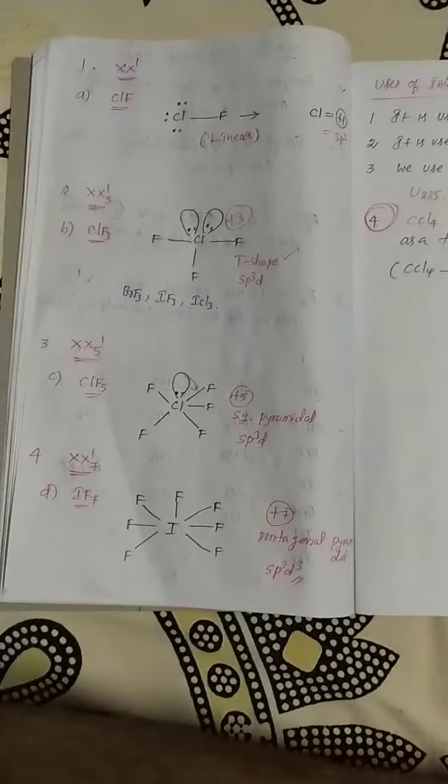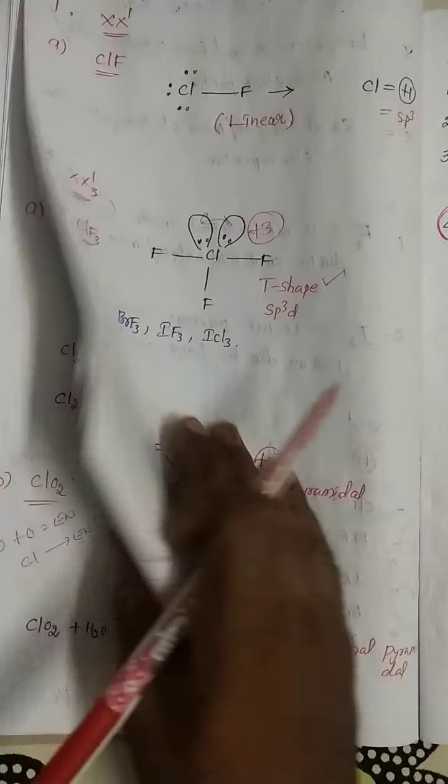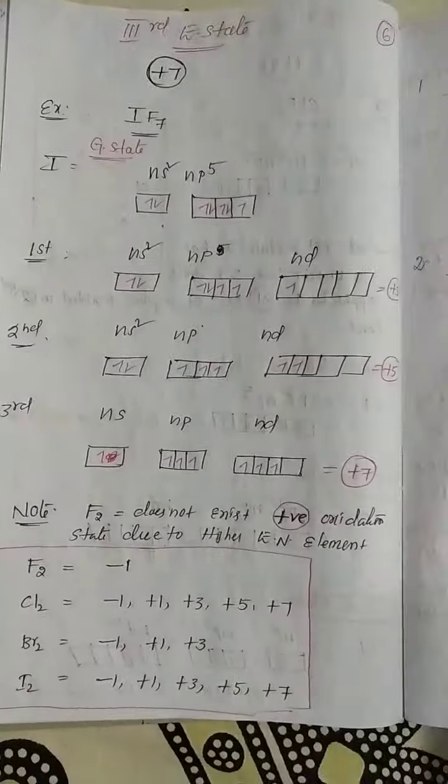Okay, my dear students, the entire halogen group is completed. What areas did we discuss in this chapter?